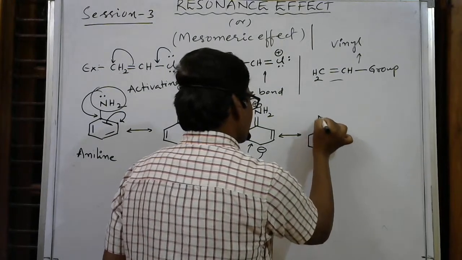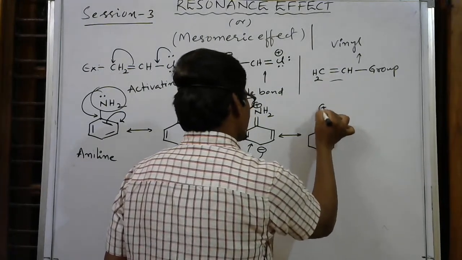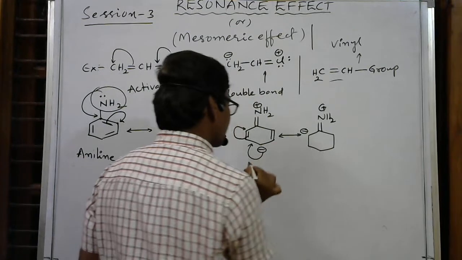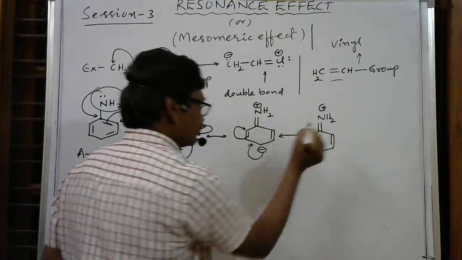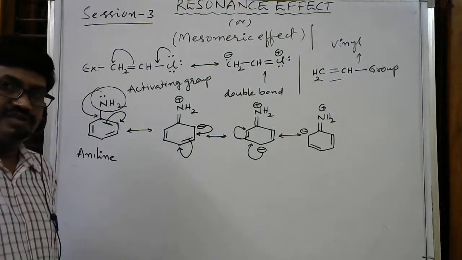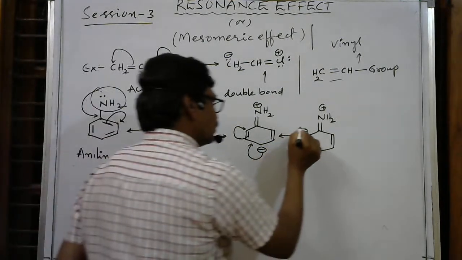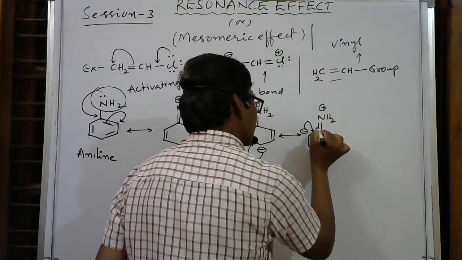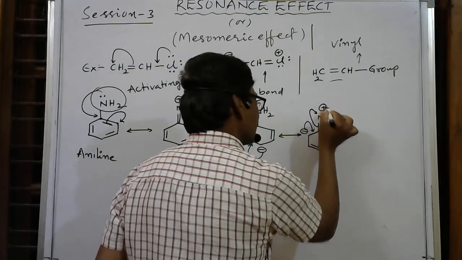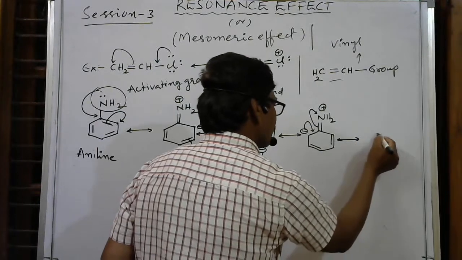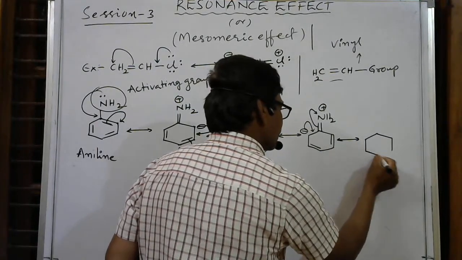Here double bond, NH2, then plus. Then what happens at this carbon? The negative charge: this bond shifts from here to here. This is an already present bond. Please observe carefully. Then this bond shifts from here to here, and again this bond shifts from here to nitrogen. Again we get the first form only, but the bonds are displaced.